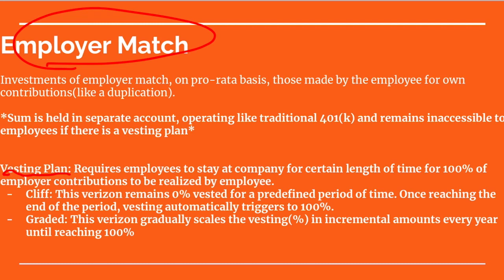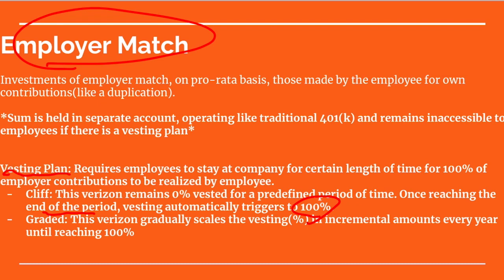Now, there are two different types. Number one is cliff. Cliff means that it remains 0% vested for a predefined period of time, and once the employee has stayed at the company beyond this time period, they automatically get 100% of the employer's contributions, which means that if they leave the company after they get 100% vested, the employer has no right to take it back.